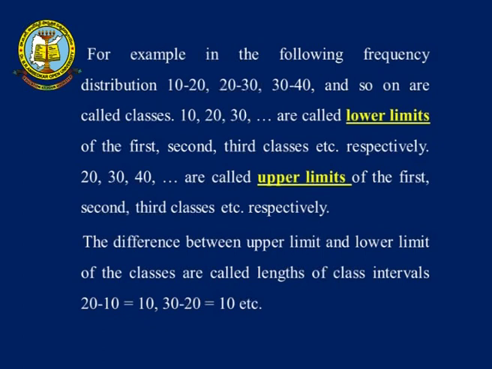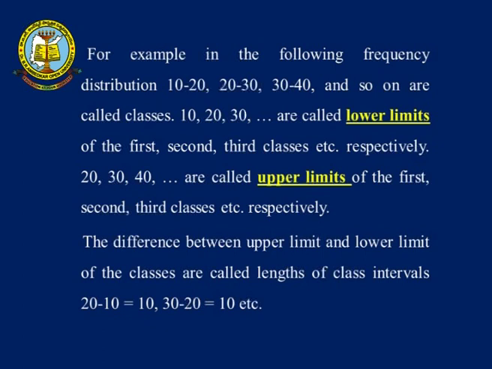In this frequency distribution, 10, 20, 30, 40, 50 are called the lower limits of the first, second, third classes and so on, respectively. Now, one more limit, the upper limit: 20, 30, 40 are called the upper limits of the first, second, third and so on, respectively.